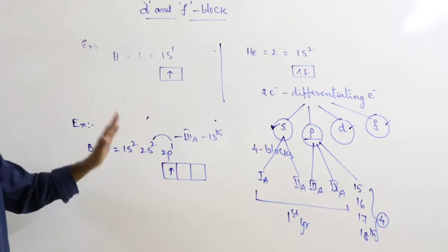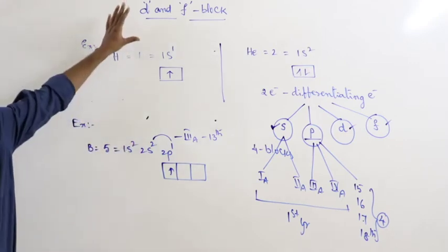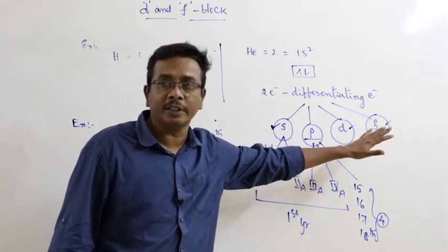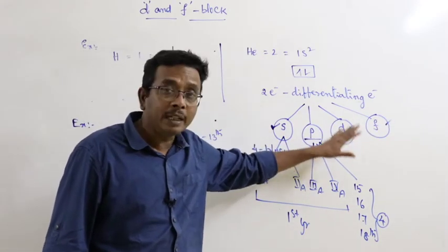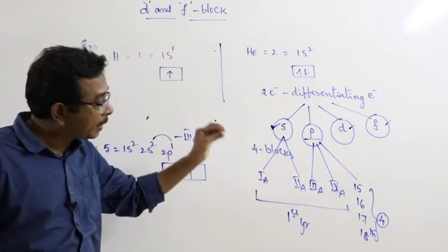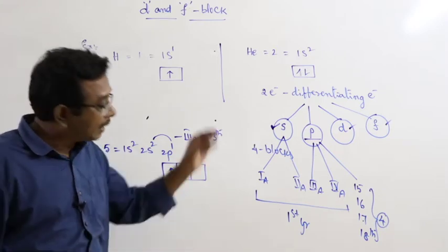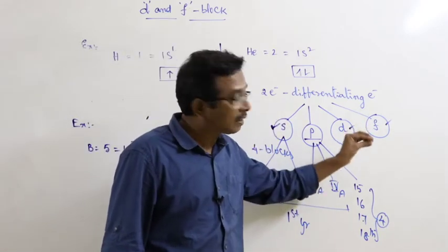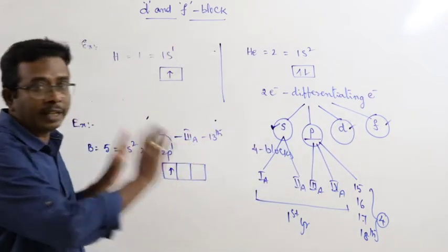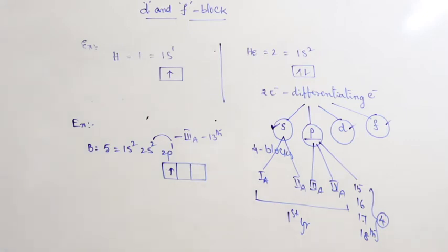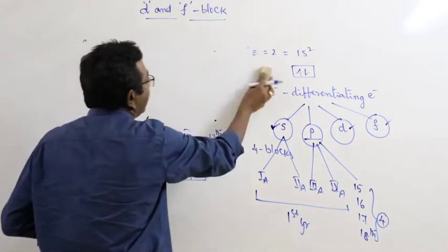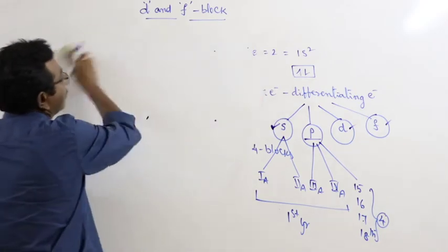Okay, now the name of the chapter is d and f block elements. And here the meaning of d and f blocks is: the elements in which the differentiating electron goes into the d subshell are known as d block elements. The elements in which the differentiating electron goes into the f subshell are known as f block elements. Right? Now we have to go through the details of d block elements first.